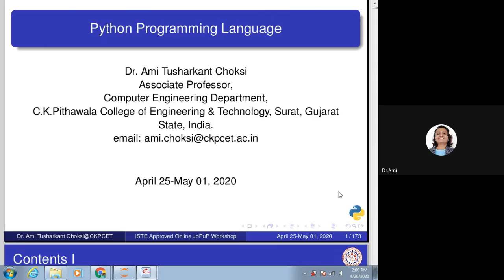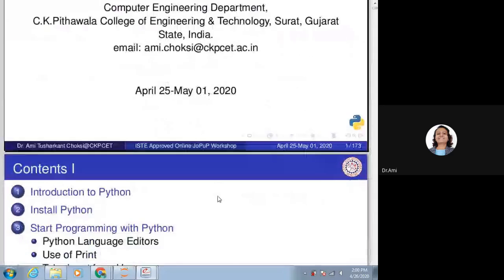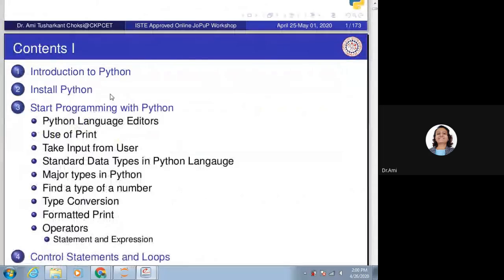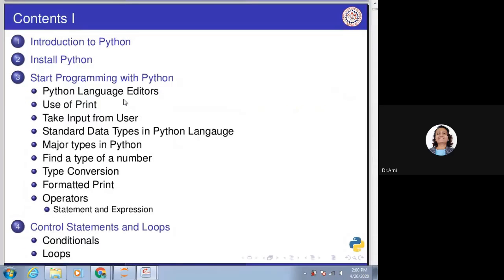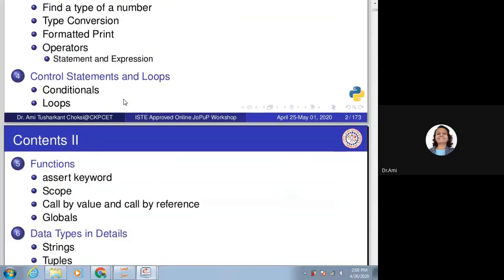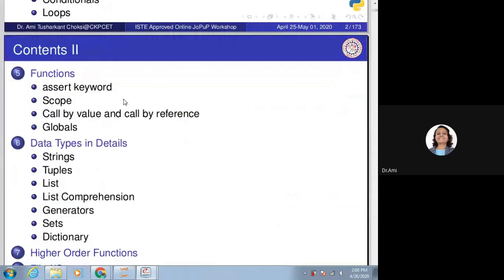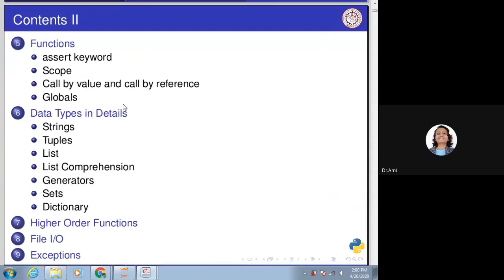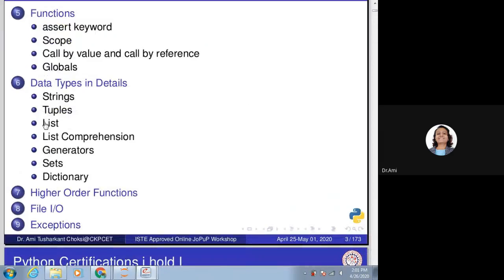We are learning Python programming language through the ISTE approved online Joy of Programming using Python workshop. Yesterday we covered the contents of Introduction to Python, Installation of Python, Basics of Python, Controls and Conditions, Functions and a few data types. Yesterday we covered list at last, and today we want to start with list comprehension.